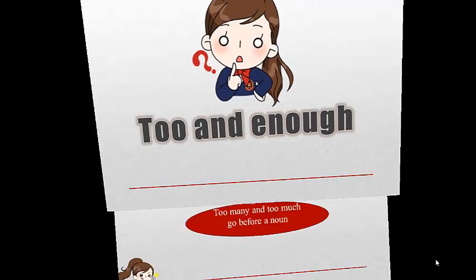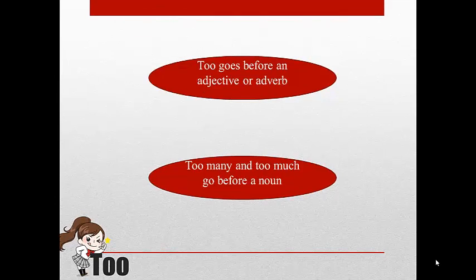Too and enough. Too goes before an adjective or adverb. For example, Clive doesn't want to marry Henry. She thinks he's too old. And then, too many and too much go before a noun. For example, no wonder you're tired. You have been going to too many parties. Or, Andrew spends too much time working.